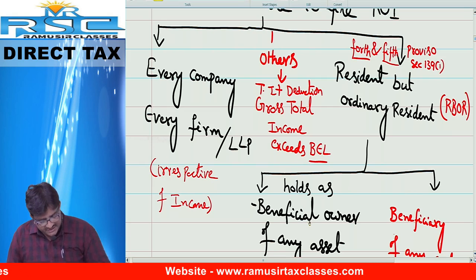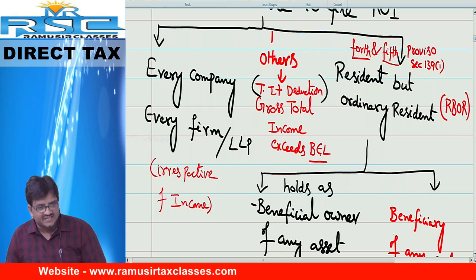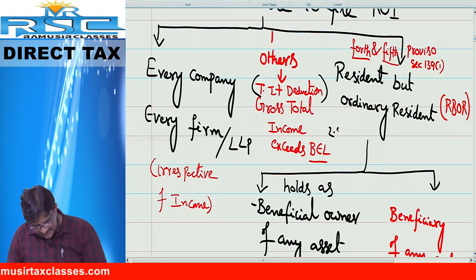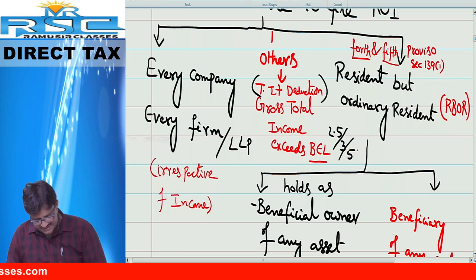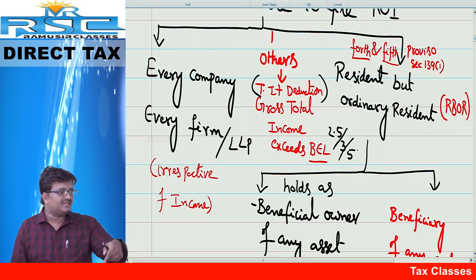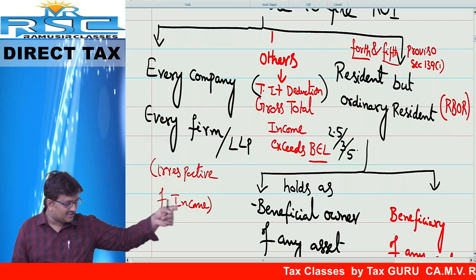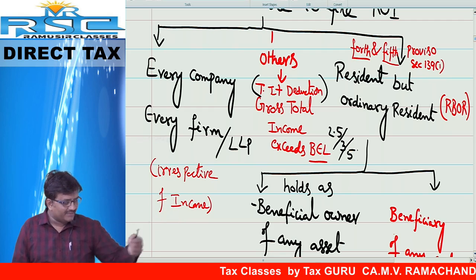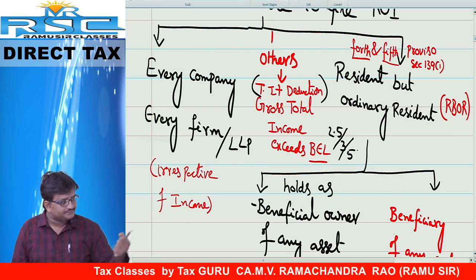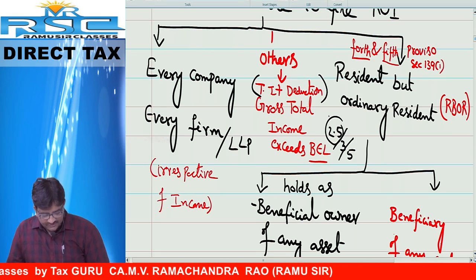Any person whose gross total income, that is total income plus deductions, exceeds the basic exemption limit is liable. What is the basic exemption limit? 2 lakh 50 thousand. In some cases, for senior citizens, 3 lakh; in some cases, 5 lakh. If your income is more than this limit, you are liable to file the return. Otherwise, not at all liable. Your income 7 lakh, are you liable to file the return? Yes. Your income 9 lakh? Yes. Your income 3 lakh? Yes. You are liable to file the return.